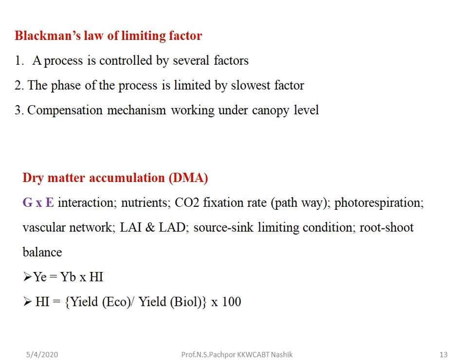We also discussed Blackman's limiting factors. They also affect this relationship. And then root shoot balance. Whatever the root and shoot balance is, it also determines the distance of translocation. If the root system goes into the soil to the same length as the shoot above the soil, then there is a maximum distance to be traveled by nutrients, water, and other things to reach the source organ. So that also affects the source and sink relationship.